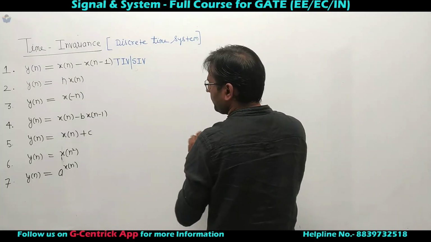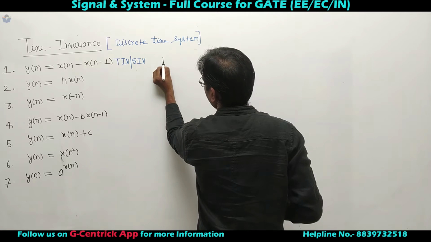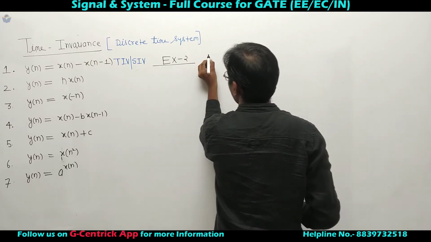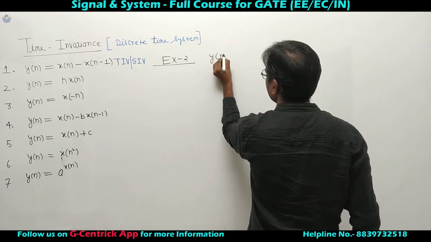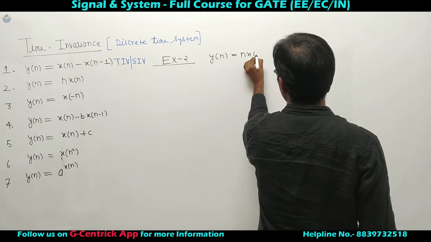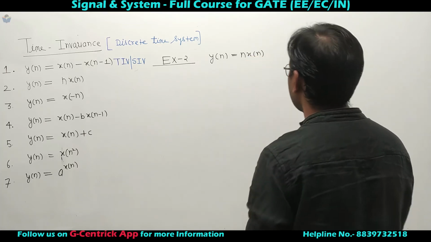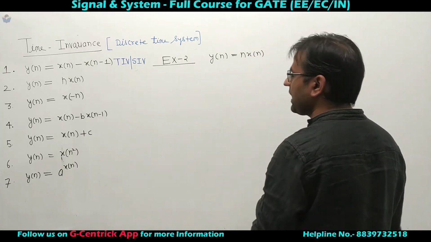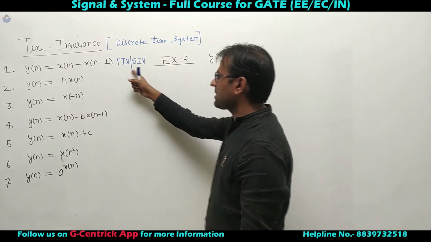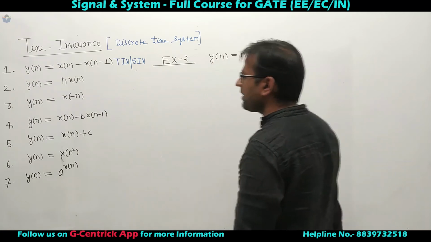Example number 2. It is given as y of n equal to n times x of n, and we are interested to know whether the system is shift invariant or time invariant or time variant.